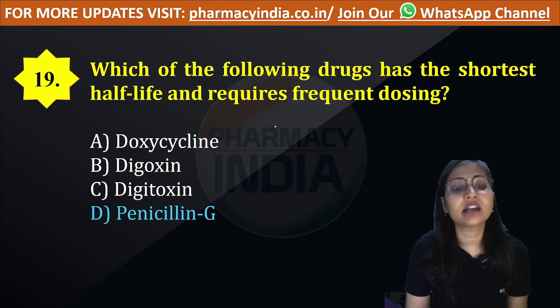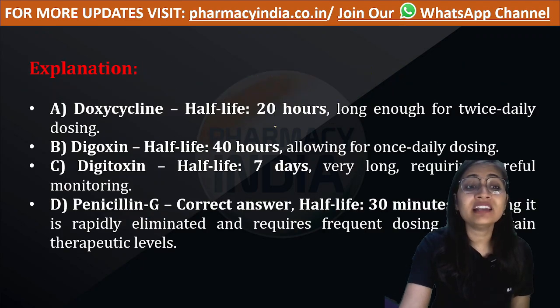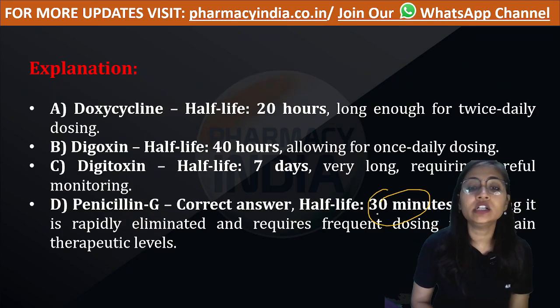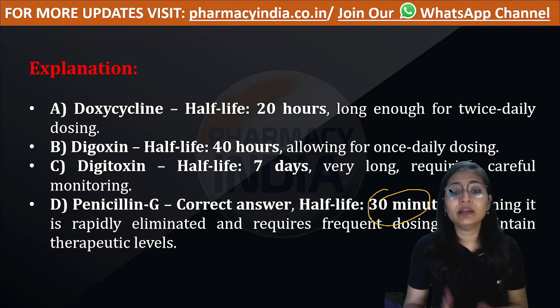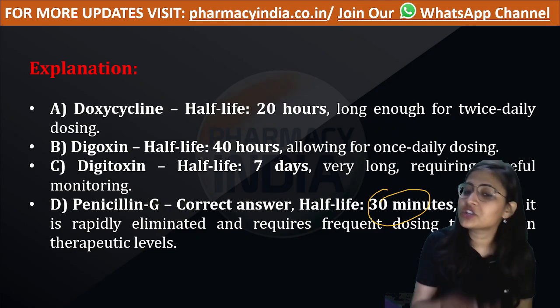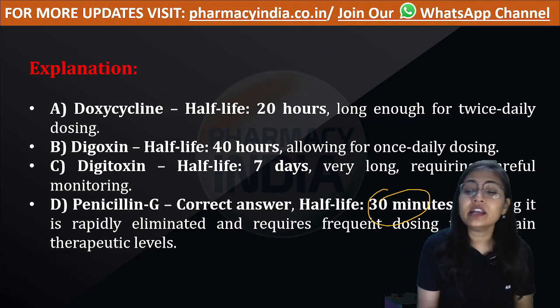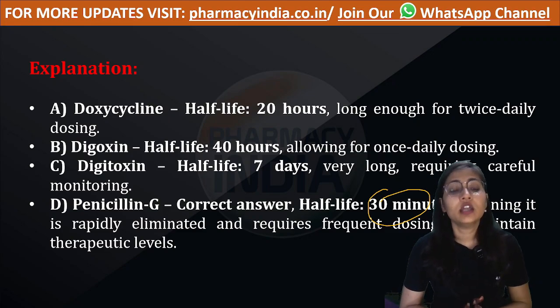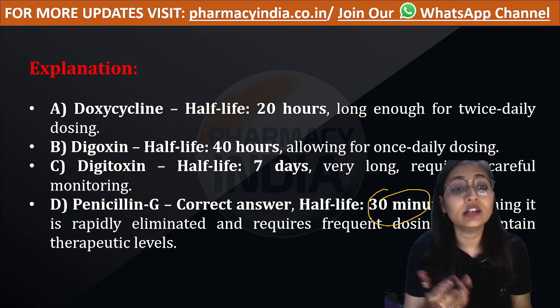Option D is correct, penicillin G. Penicillin G has the shortest half-life, about 30 minutes. As it is eliminated quickly, its concentration in systemic circulation gets reduced. To maintain its concentration in systemic circulation, we require frequent dosing. Let's move to the next question.